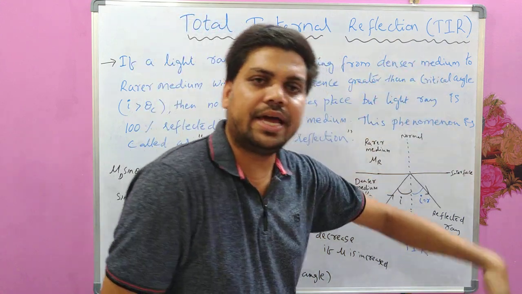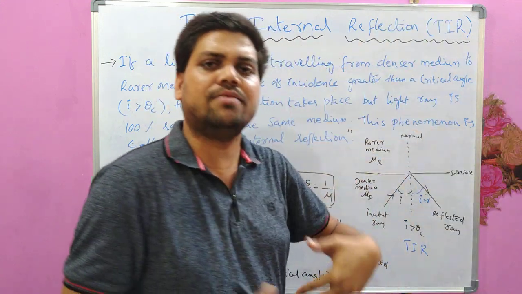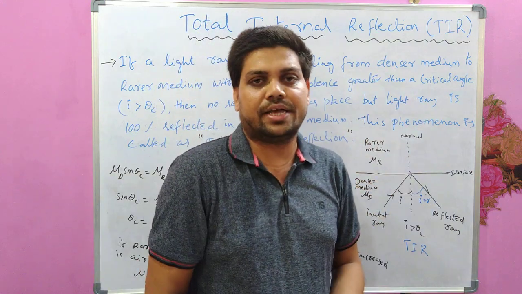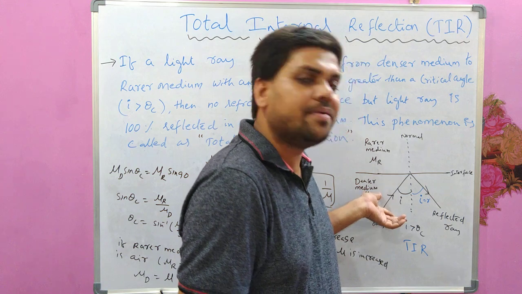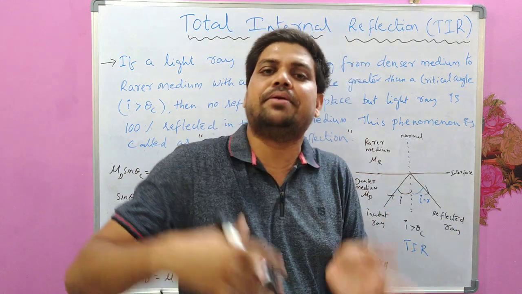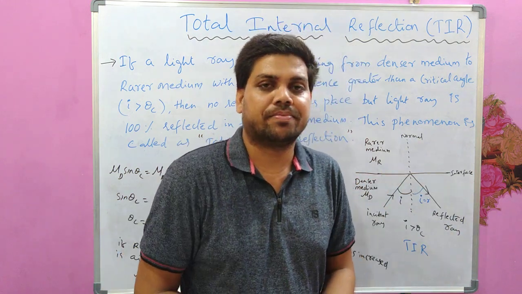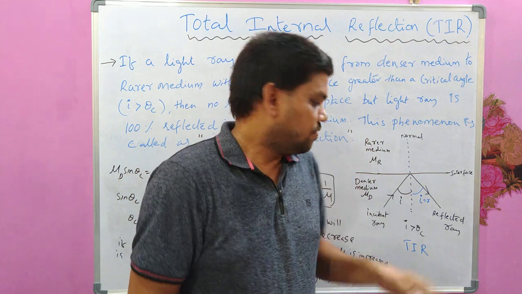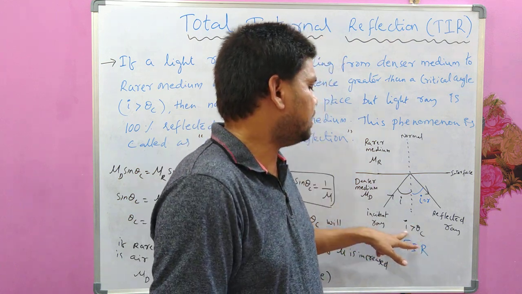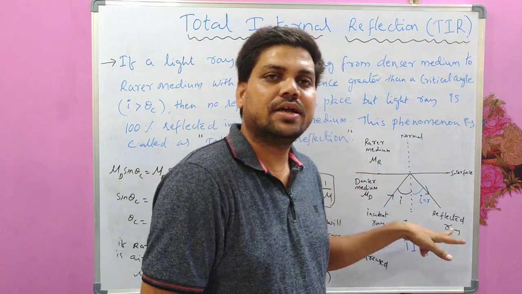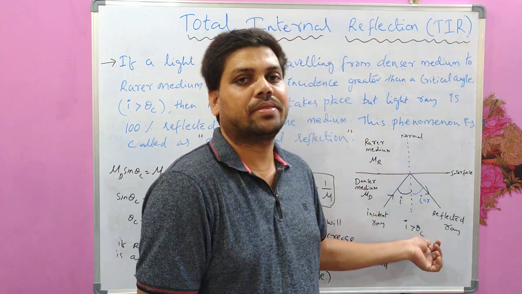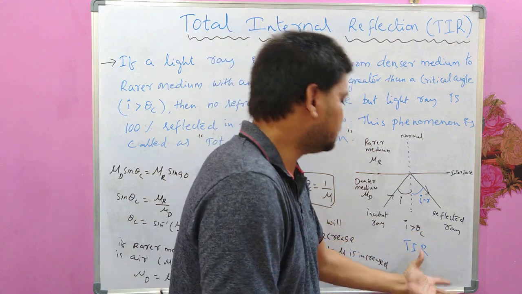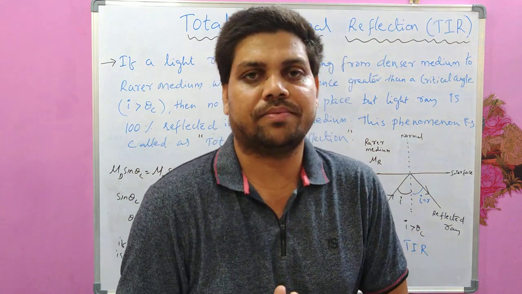That refracted ray is coming back to the same medium, where it is converted into a reflected ray. So in this case, 100% of the incident ray is reflected into the same medium. This happens at an angle of incidence greater than the critical angle. So this is total internal reflection.